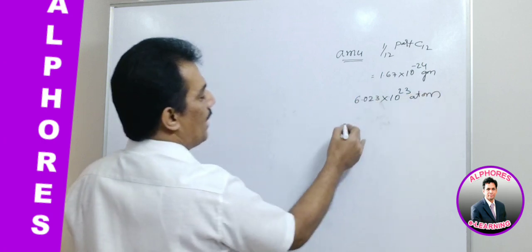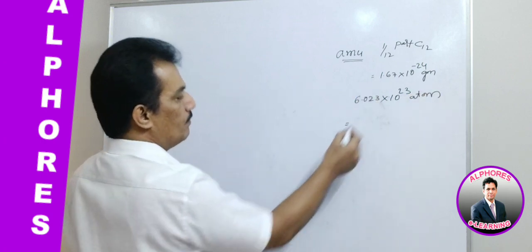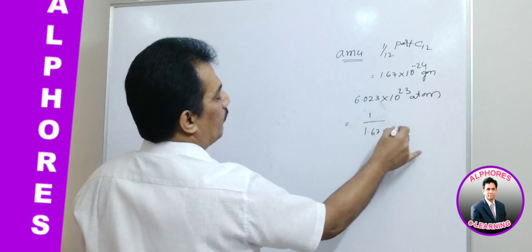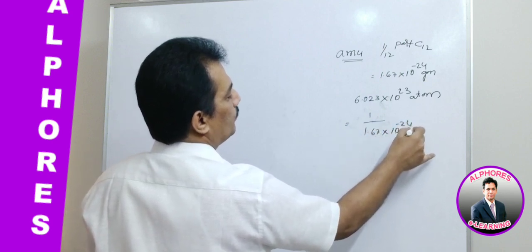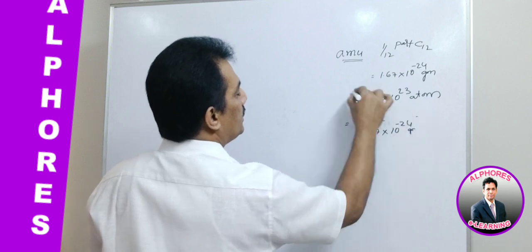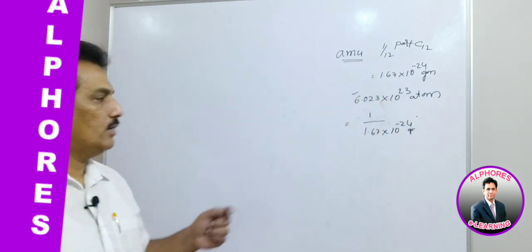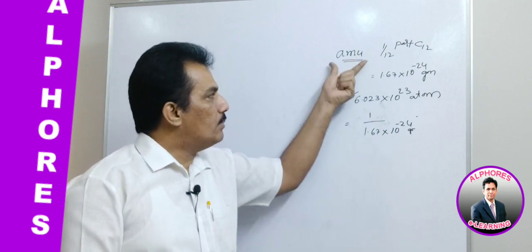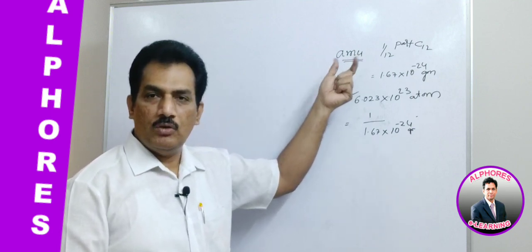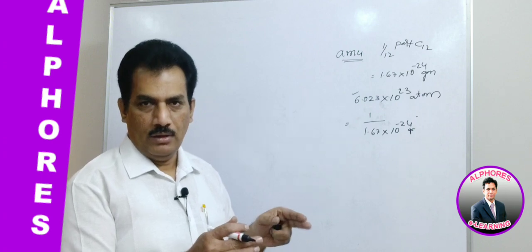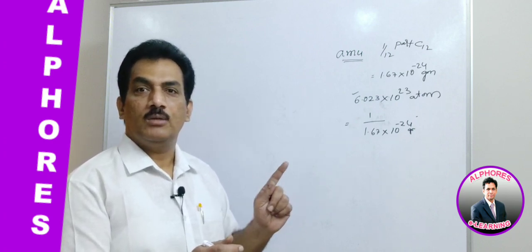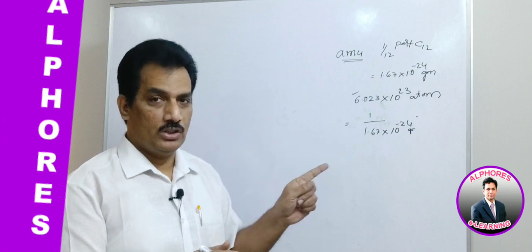It is nothing but the value 1 by 1.67 into 10 to the power of minus 24, and from this we get this number. We already discussed this. Clear? Now, the same AMU, which is the basic unit to measure atomic weight, is, if you recall, related to the stoichiometric amount.